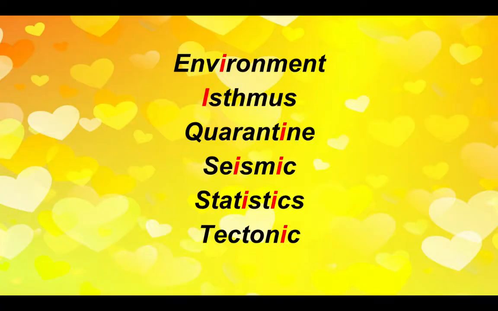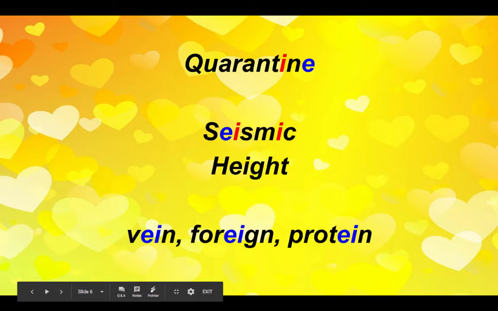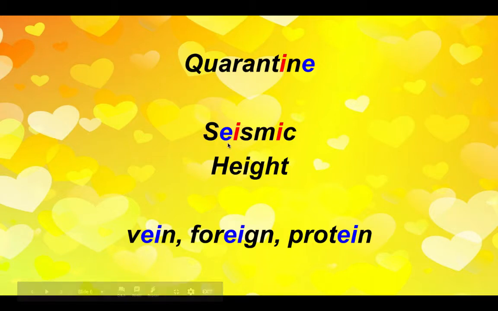On our THRASS chart, we can see long I. We have I, we have I-E, so we would put a consonant in the middle there, IGH and the letter Y. We actually don't have an EI. So we could put that as a GCA. We found another GCA, grapheme catch-all, that makes a long I sound that isn't currently on the THRASS chart. So EI, like in height.